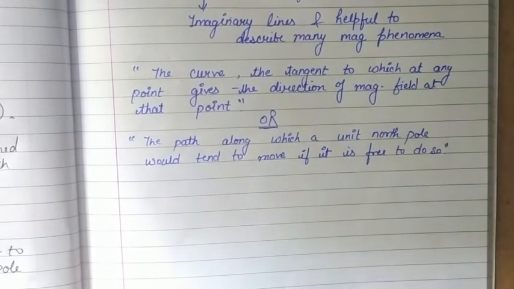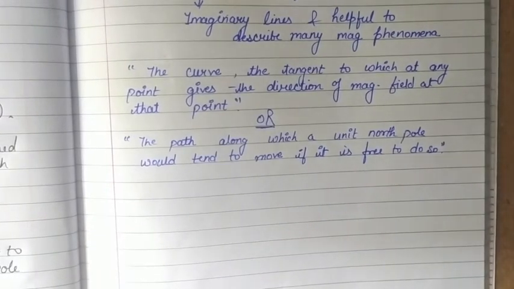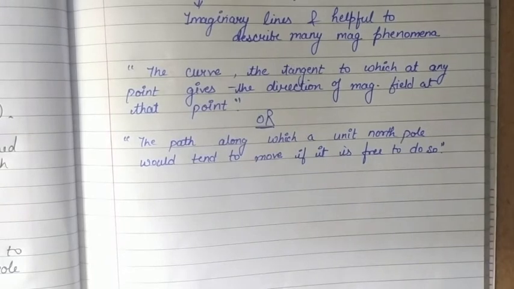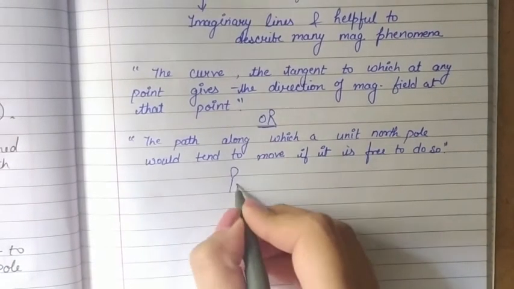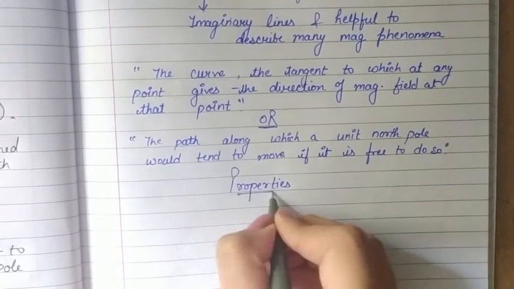Then the path traced by that unit north pole is called magnetic field lines. Now these magnetic field lines have certain properties. Let's see what the properties of magnetic field lines are.